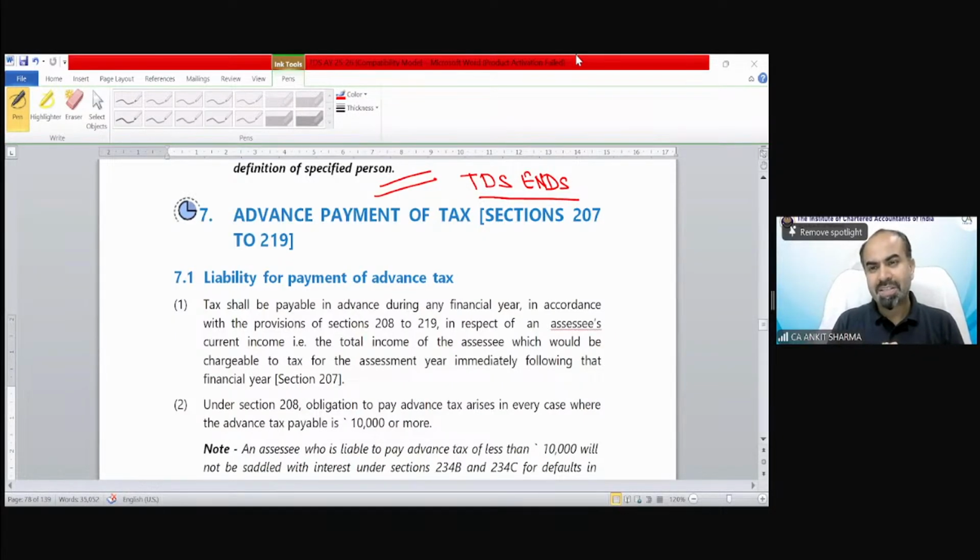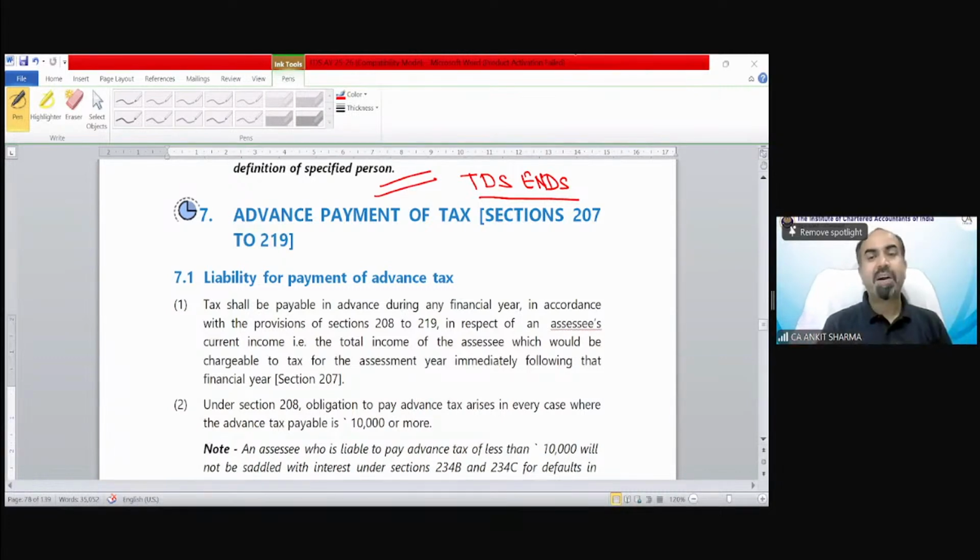So 206AB, who is the person not filing return payer, what I just said. Please read these provisions after today's class. And when you read it after the class, if there is any problem, we will solve it day after tomorrow. Do not worry, okay?